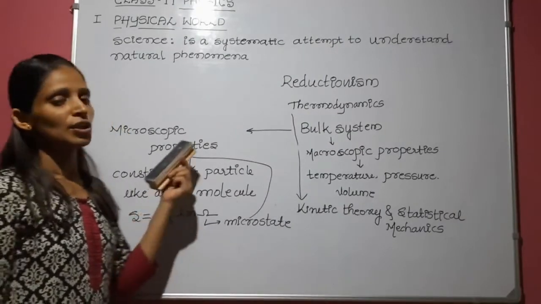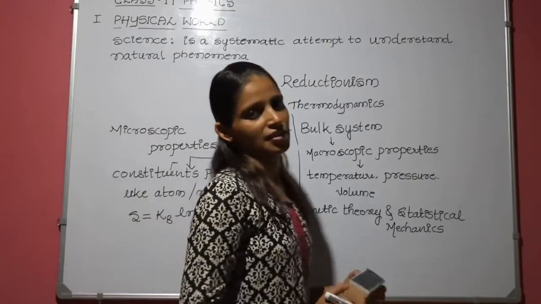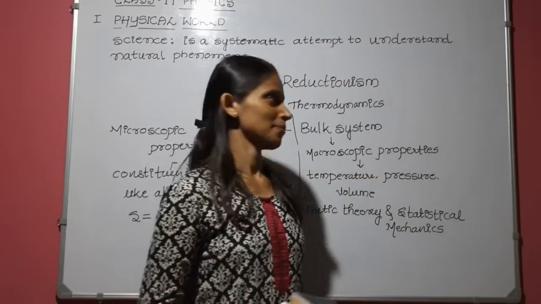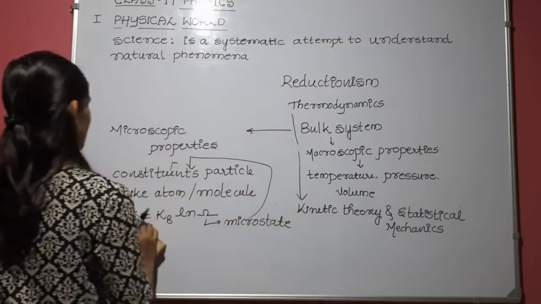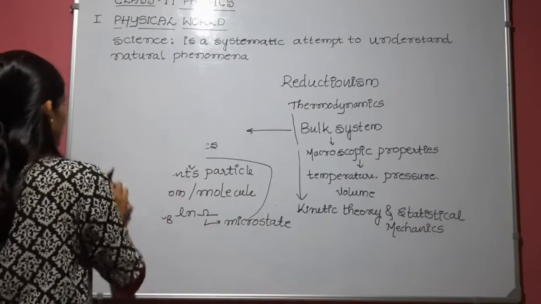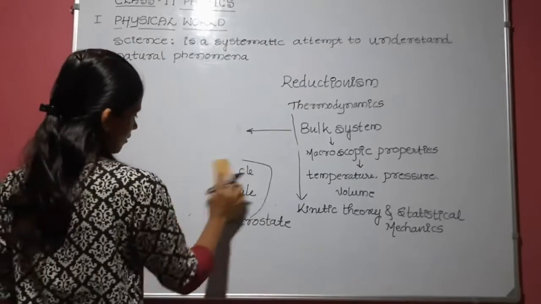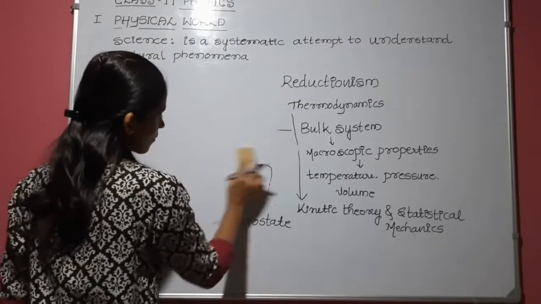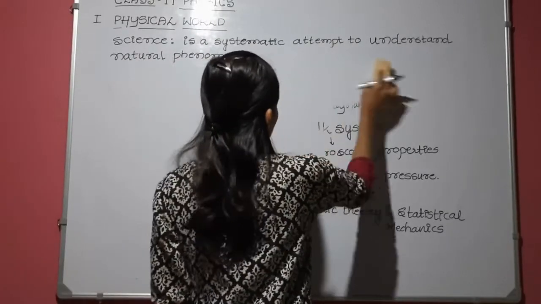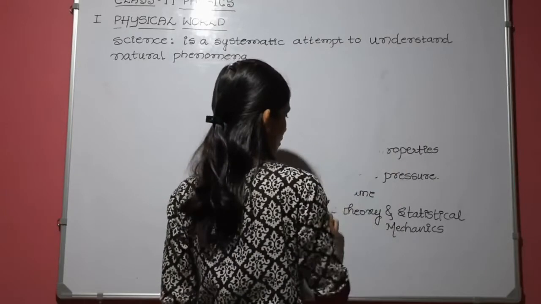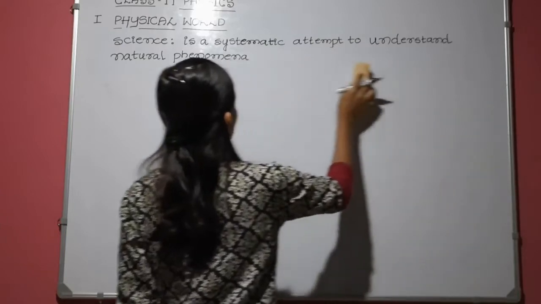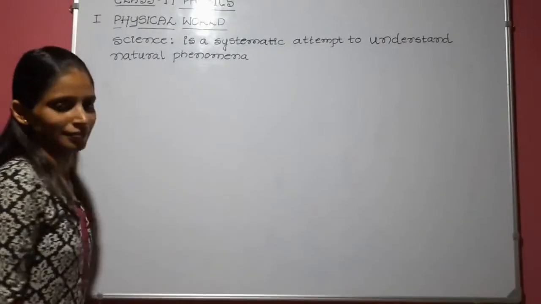These are the two principles in physics. One is unification, another one is reduction. These are the basic things needed to study the natural phenomena in a systematic way. Okay, let's end this. Thank you.